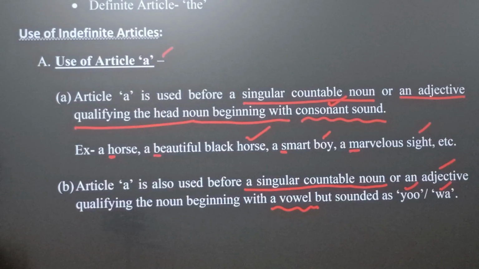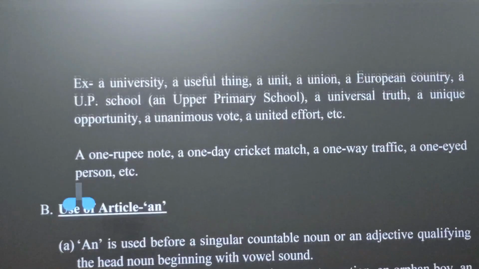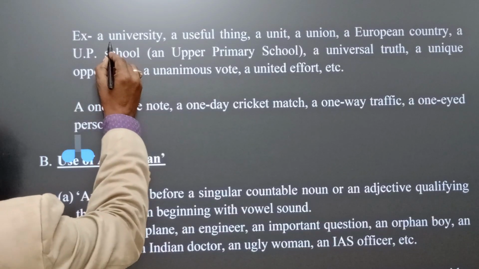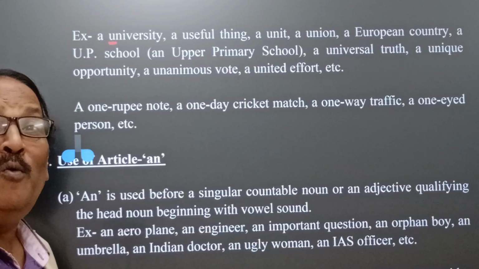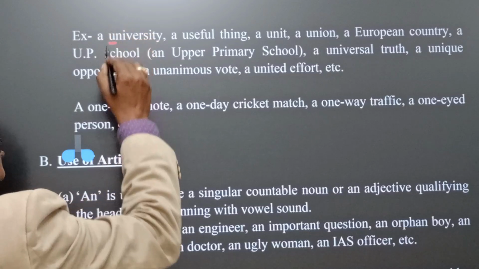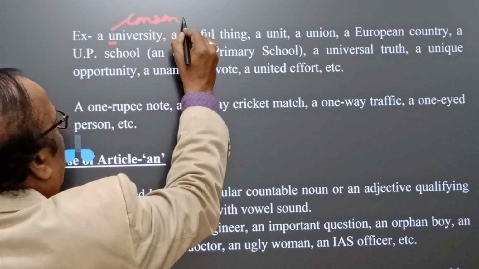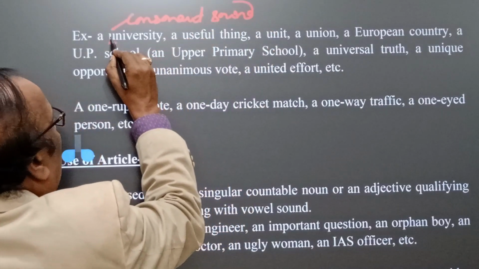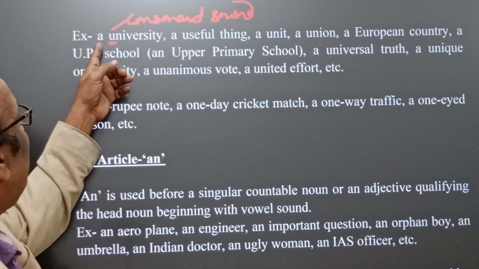Yes, in this case we also use article a. Then how? Let's see the example here. A university. Here you see u is here. It is usually a vowel, but the sound comes as yu, and hence this is a consonant sound.